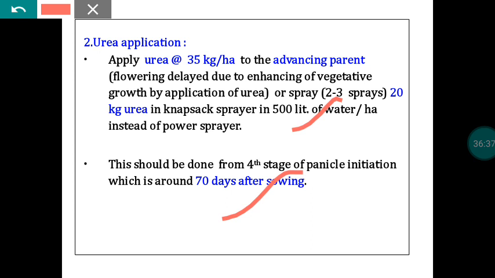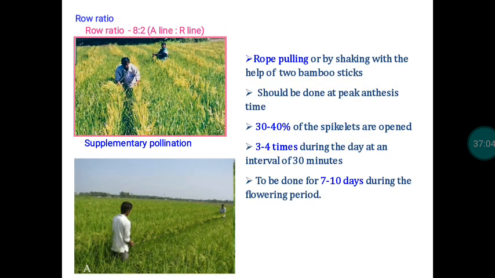So you have to remove that stem and remove all the leaf hole and verify the process of that panicle development. By that way only we will come to know whether this is advancing or this flowering gets delayed. So based on that information, if you feel any advancement in flowering in one particular parent alone, and if you want to delay that process, better you can apply that urea. So by that way you can delay that process.